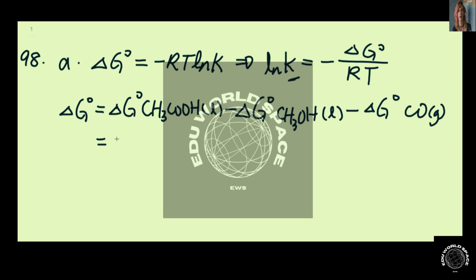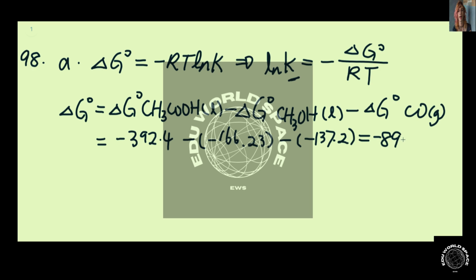So this is equal to negative 392.4 minus negative 166.23 minus negative 137.2. That is equal to negative 89 kilojoules. So this is delta G0.